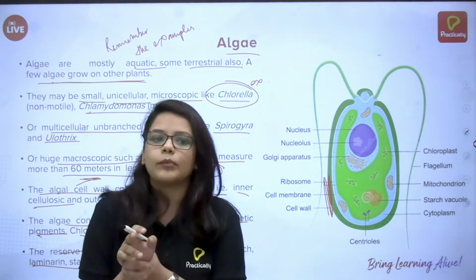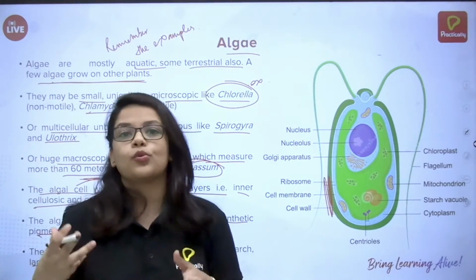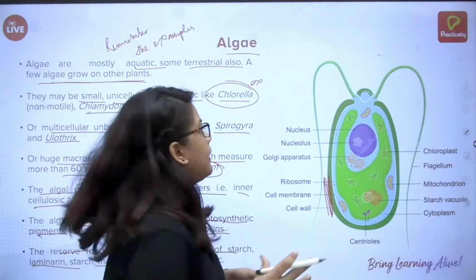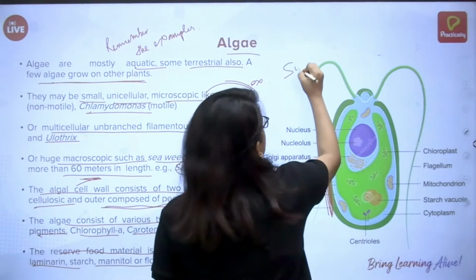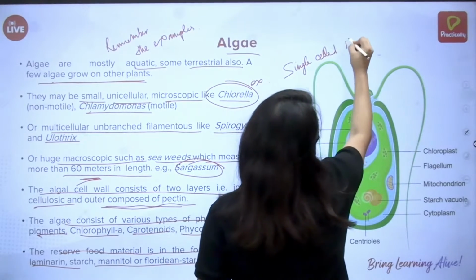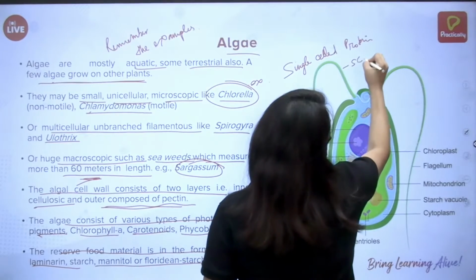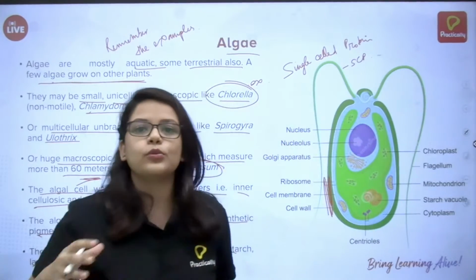Now, this is something very related. Algae is a huge source of protein. That is why they are known as single cell protein. Single cell proteins are a huge source of protein.